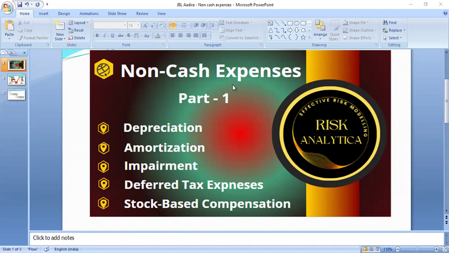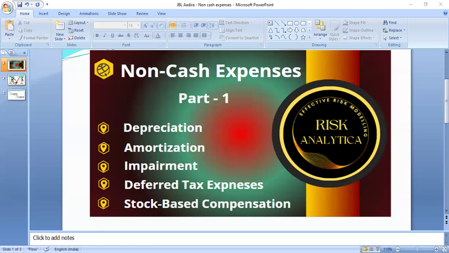Non-cash expenses, as the term implies, means no actual cash outflows or money is going out. So non-cash expenses are expenses recorded in the annual report or the financial statement of a company that do not involve actual cash outflows during the reporting period of the company. Reporting period is financial year 22, financial year 23, this way. Examples of non-cash expenses are depreciation, amortization, impairment charges, stock-based compensation, and deferred tax expenses.